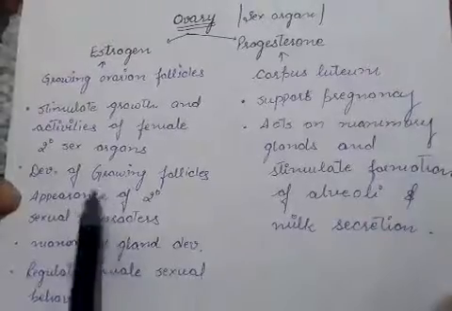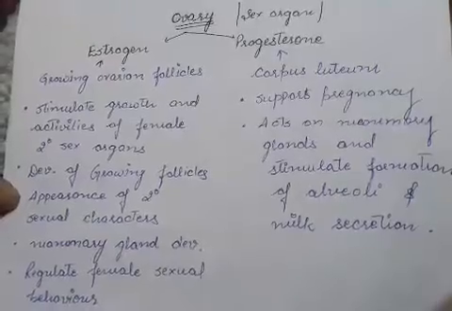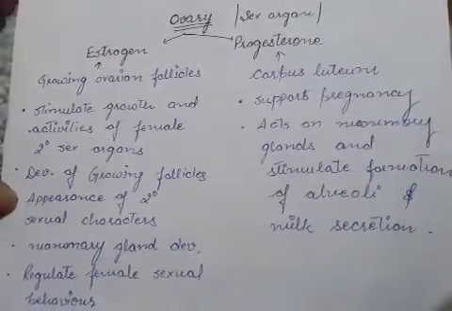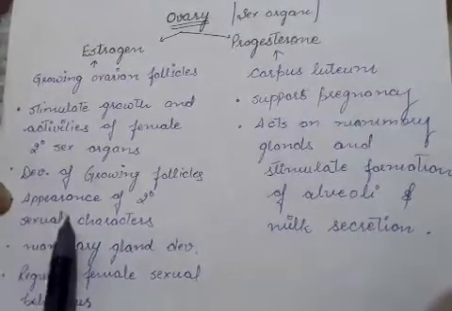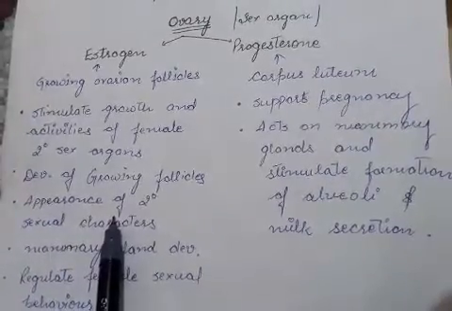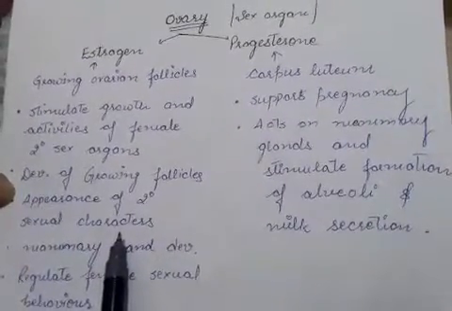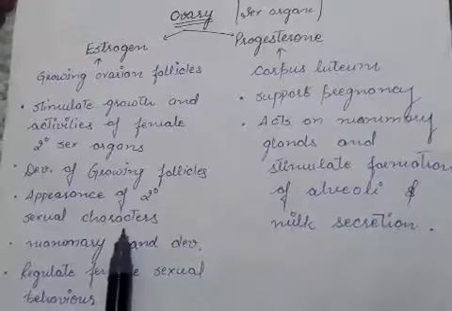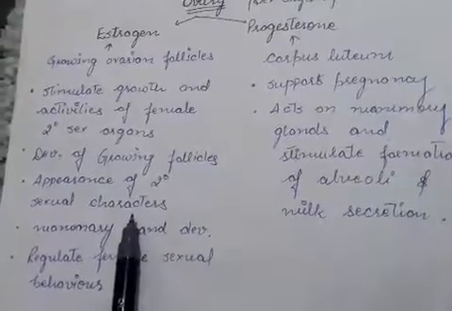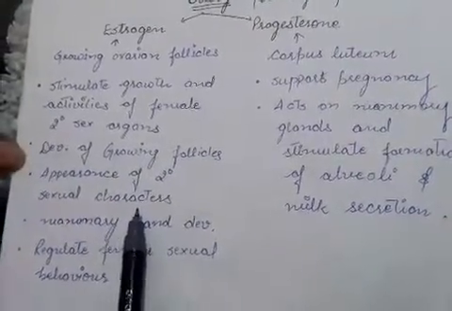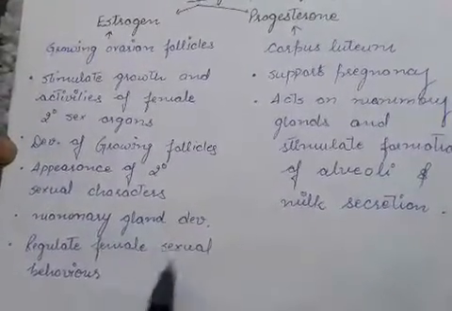Next, it helps in the growth of follicles, which ultimately release a secondary oocyte during ovulation on the 14th day of the menstrual cycle. It is responsible for the appearance of secondary sexual characters, the characters which distinguish the sexes, like the presence of breasts, the change in musculature, the change in voice pitch and pubertal growth. It is also responsible for the development of mammary glands, and it regulates female sexual behavior.